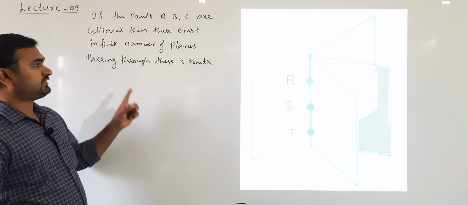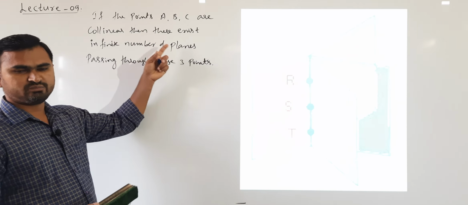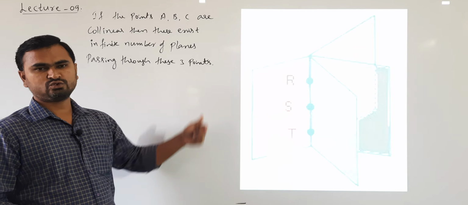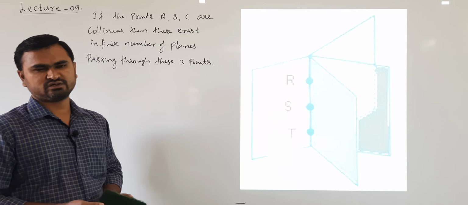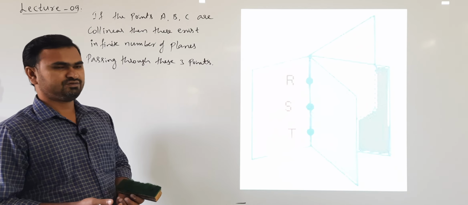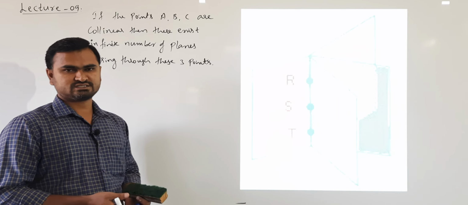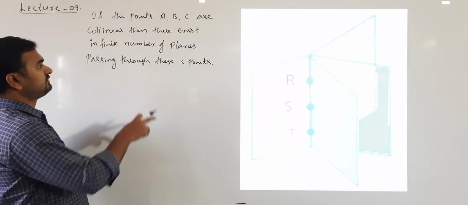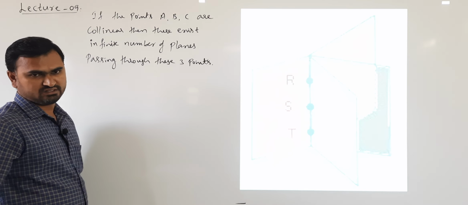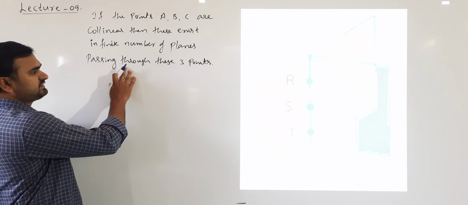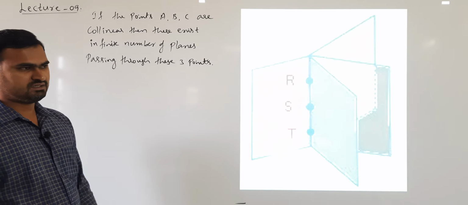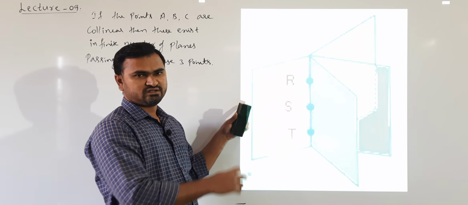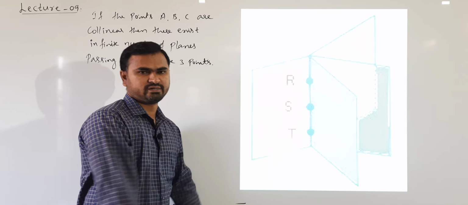Whereas if the points are collinear, already we know how to check that. Any one of the methods we can use: distance formula, section formula, or the DRs of the line joining 2 points. If they are collinear, simply we write there exist infinite number of planes passing through these 3 points. If they are non-collinear, then we can determine the equation of the plane.